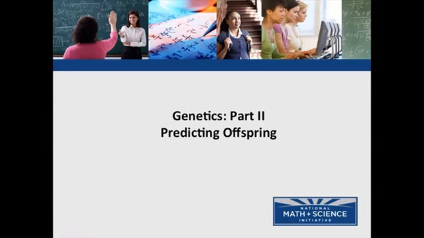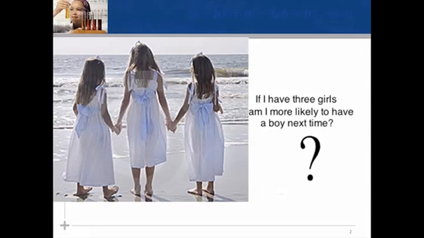Let's begin genetics part 2, predicting offspring. If I have 3 girls, am I more likely to have a boy next time? The answer, of course, is no. However, this is a common misconception or misunderstanding about how the numbers work in inheritance.